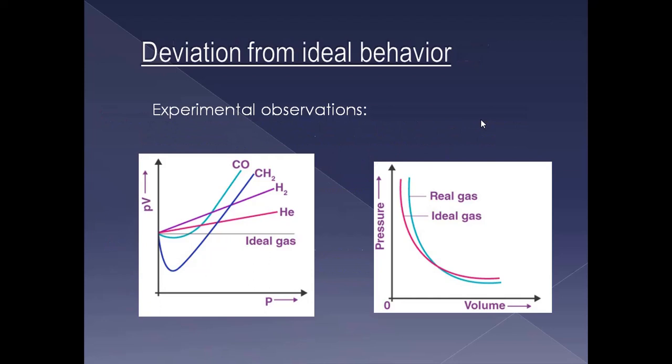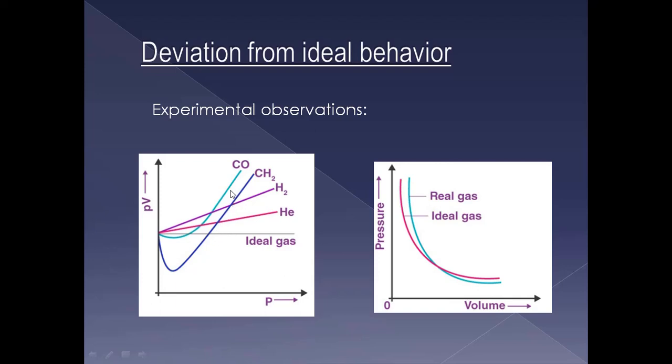First, the experimental analysis made by Vander. Here you can see two graphs, where the first graph is drawn between PV versus P. Here we know that at constant temperature PV equals a constant, right? If PV equals a constant, then we should get a straight line parallel to the x-axis. But we are not getting that, because all the gases are showing both negative deviation and positive deviation.